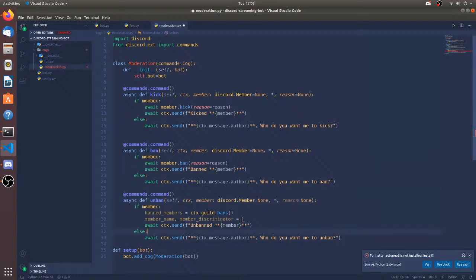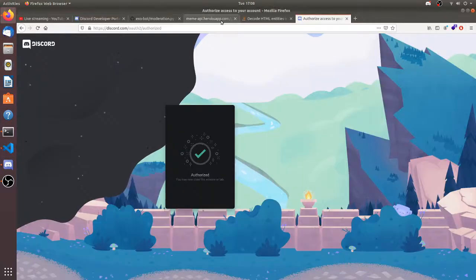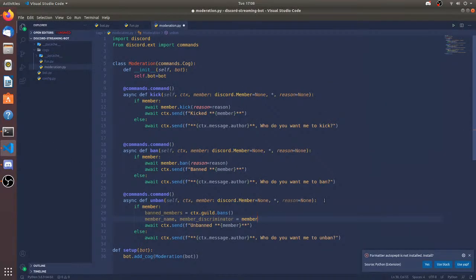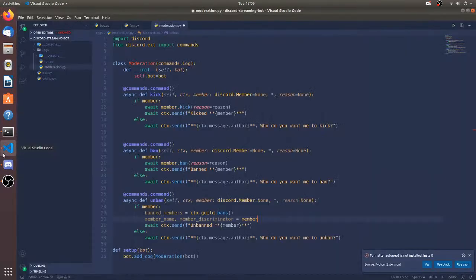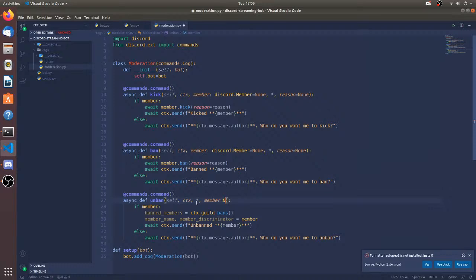Let's just get the member discriminator. Member discriminator is going to be member. What the hell was that command again? I keep forgetting the unban command. Member.split, right? Yeah, it's member.split. Was it a discord.member? Yeah, it's going to be member is equal to None. I need to set the parameters. So member equals None. Member.split.